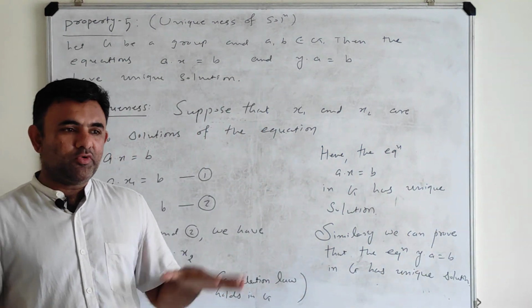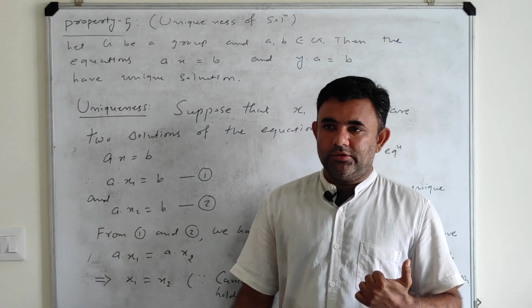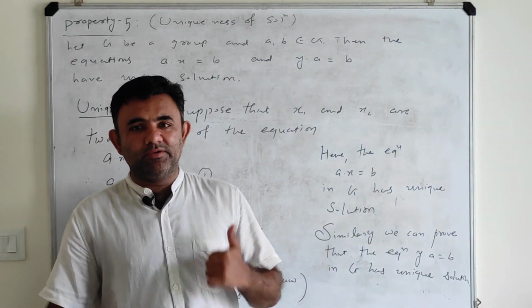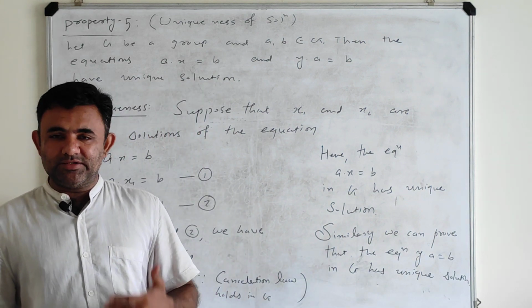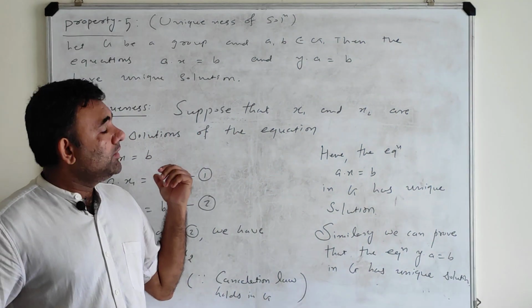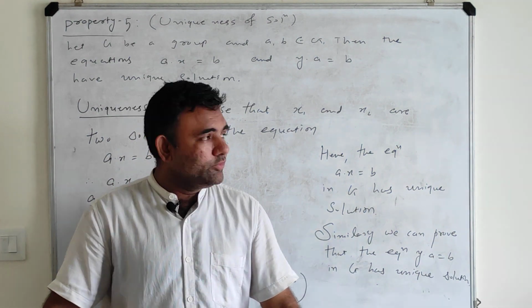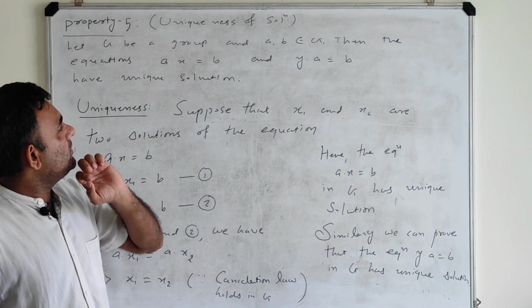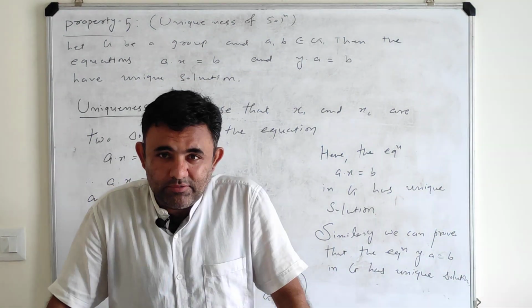We have discussed 5 properties. First one, the uniqueness of identity. Second one, uniqueness of inverse. Third one, Stokes' property. Fourth one, cancellation law holds. And fifth one is existence and uniqueness of solutions of the equations ax equal to b and ya equal to b.